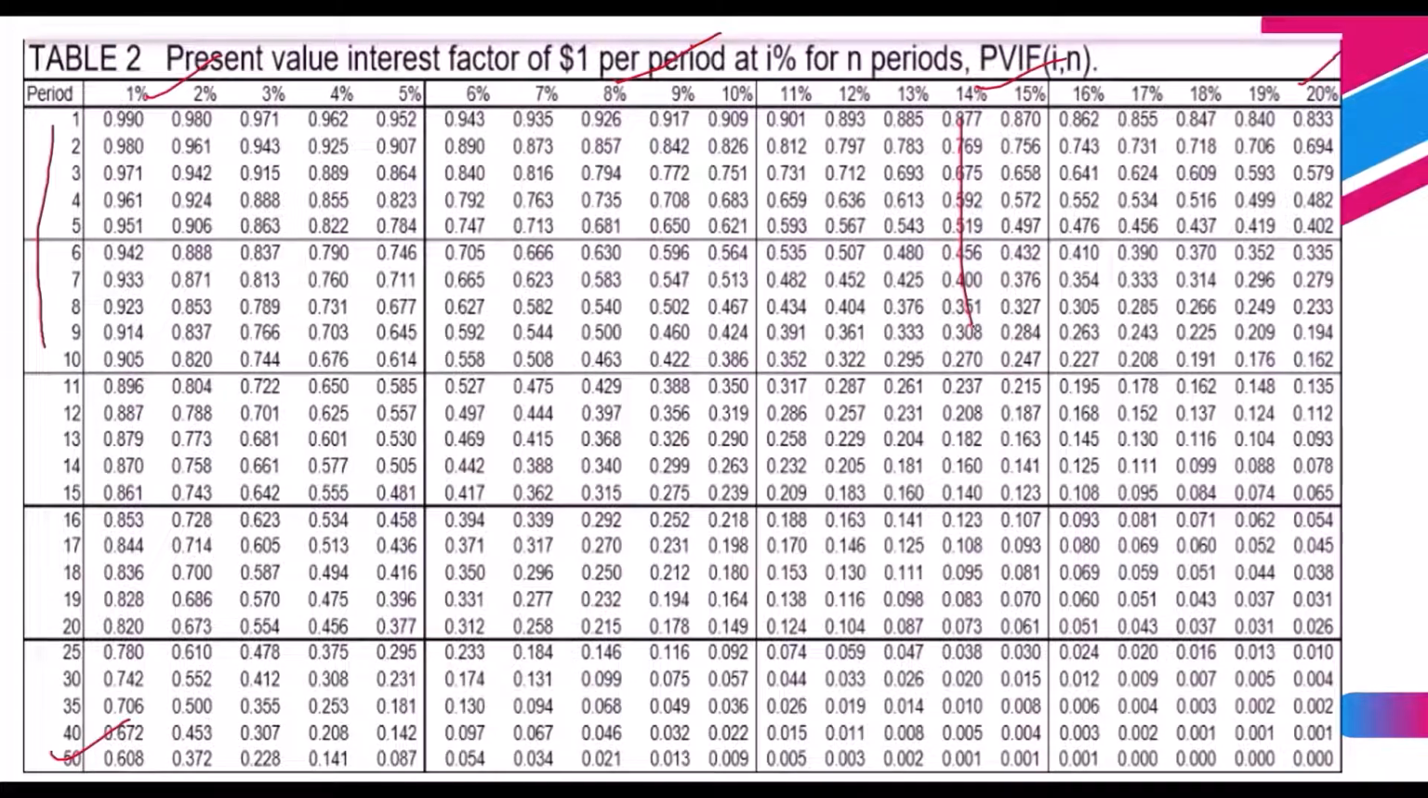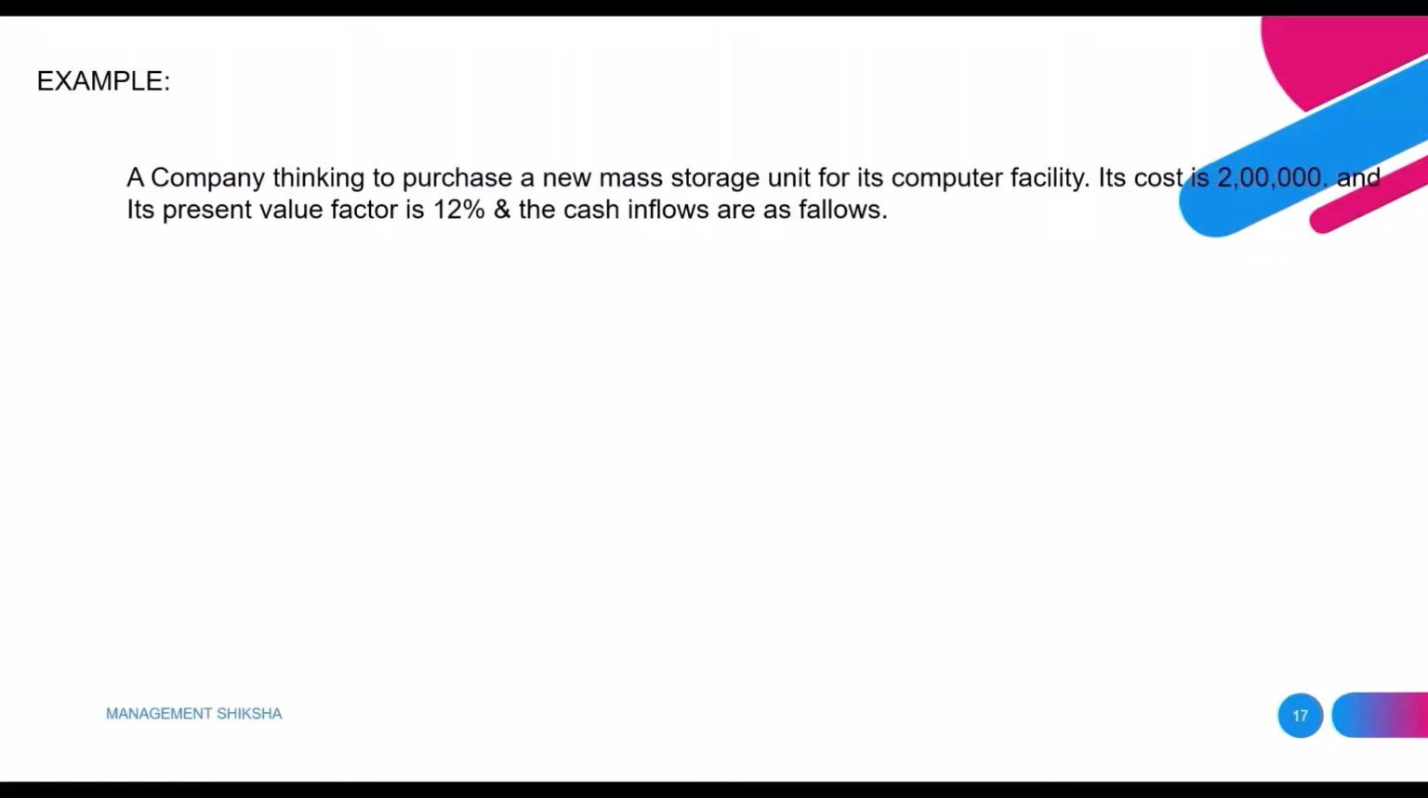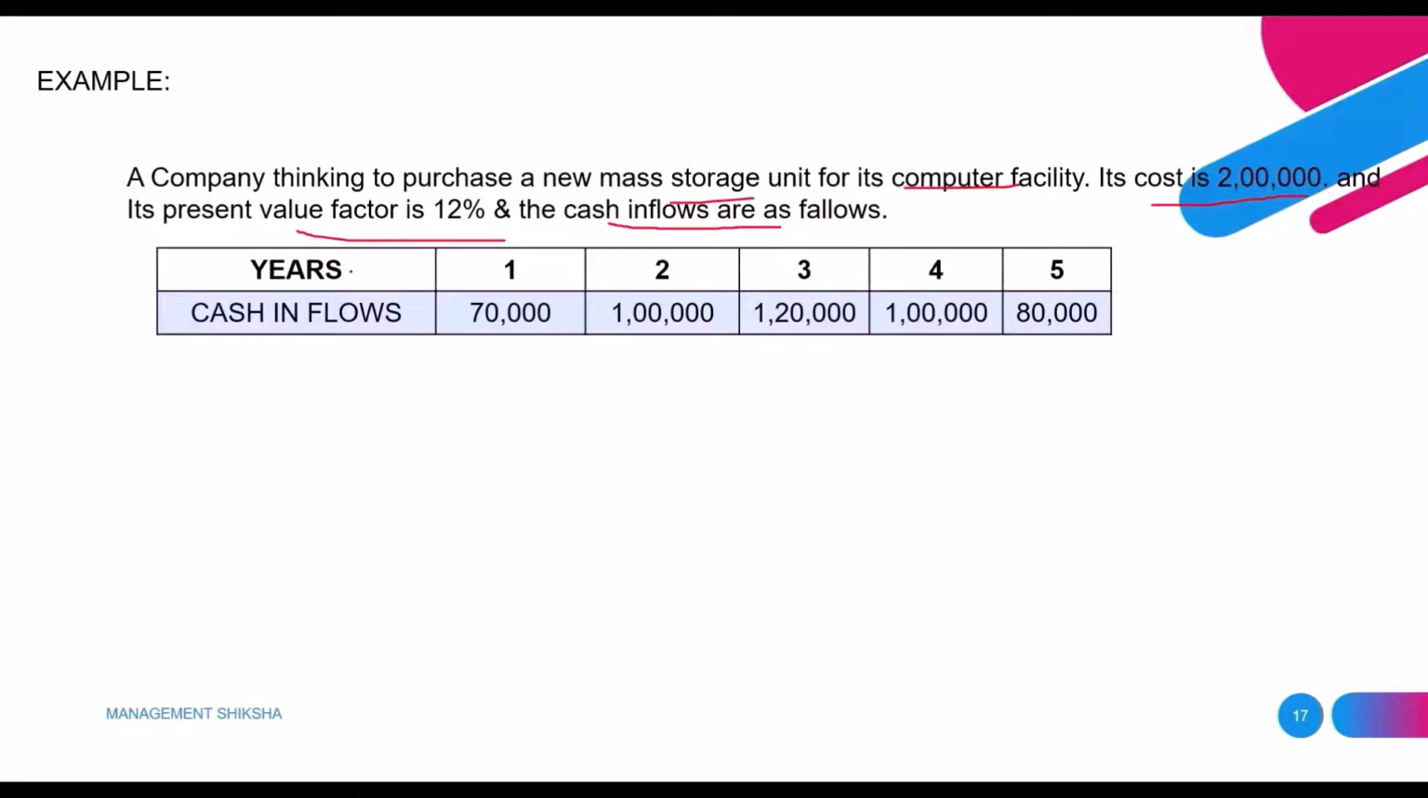Next we will see one example. A company wants to purchase a new mass storage unit for their computer facility. The initial investment cost is 2 lakhs, and the present value factor, or discount rate, is 12%. The cash inflows from year 1 to year 5 are 70,000, 1 lakh, 1 lakh 20 thousand, 1 lakh, and 80,000.